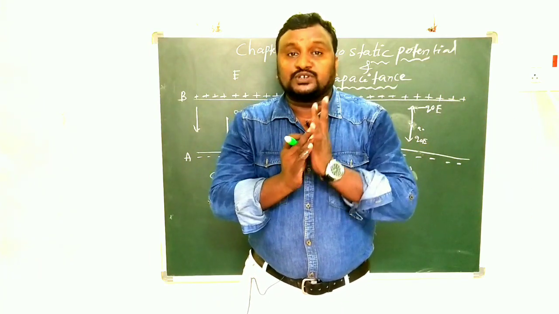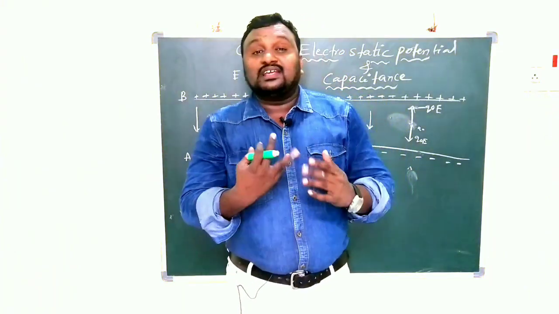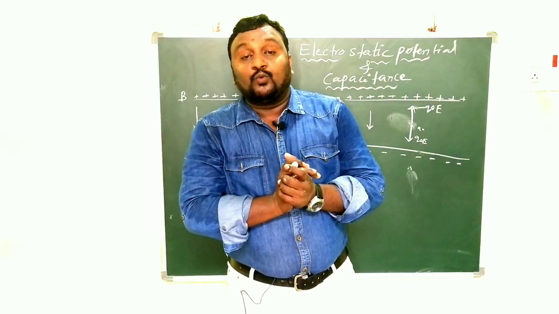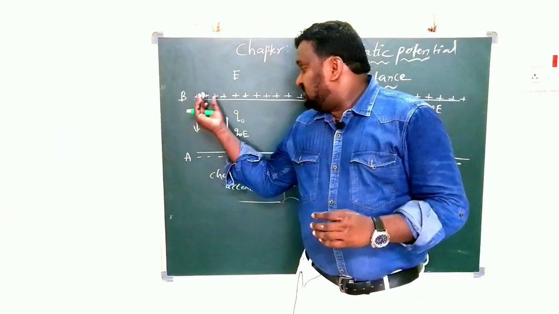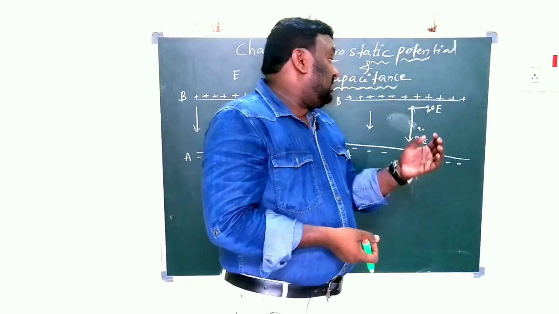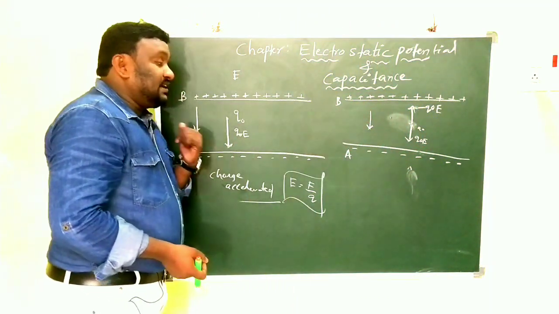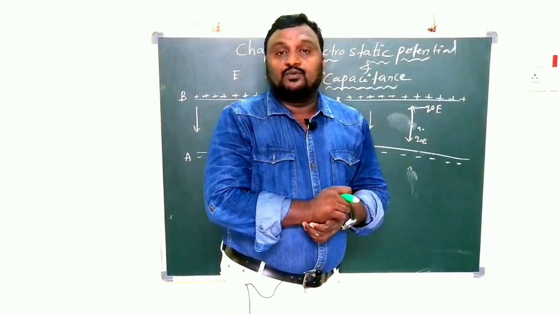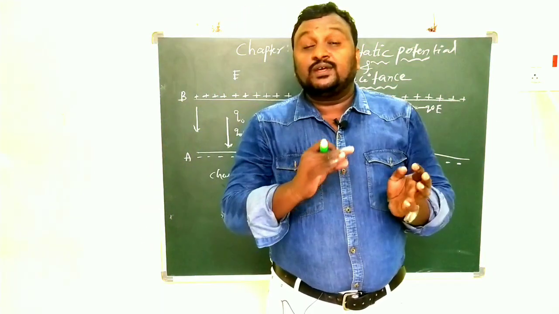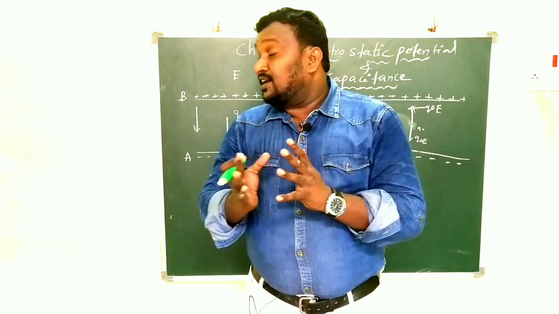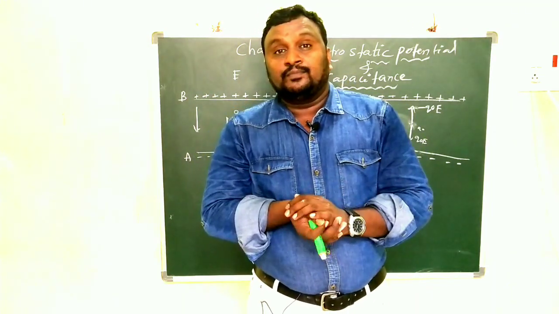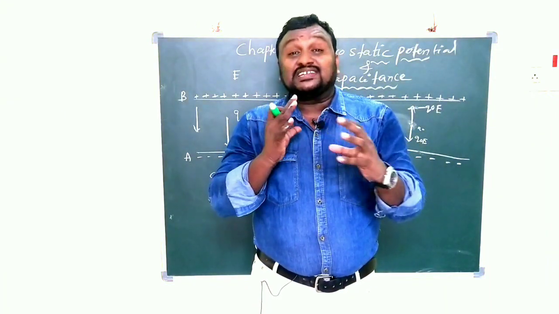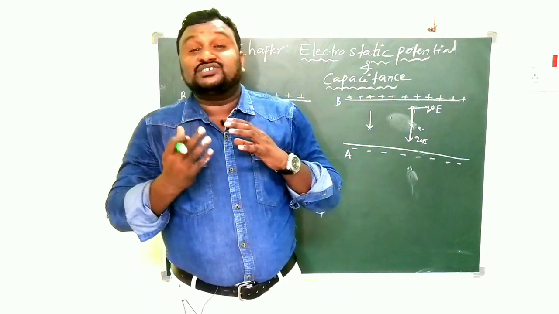And now you have to observe what I am telling. In this case, while the charge is moving from A to B, no need to apply any work or additional force because it is positive. And now here this is positive and this is negative. If you want to move the same charge from A to B, we have to apply some additional force. That means in this way, when a unit positive charge is placed between the two charges or in an electric field, then obviously some interaction takes place between those. That interaction is what we call electric potential energy.